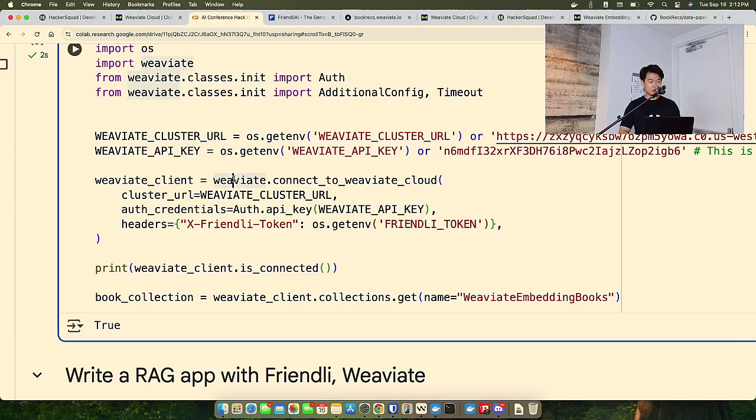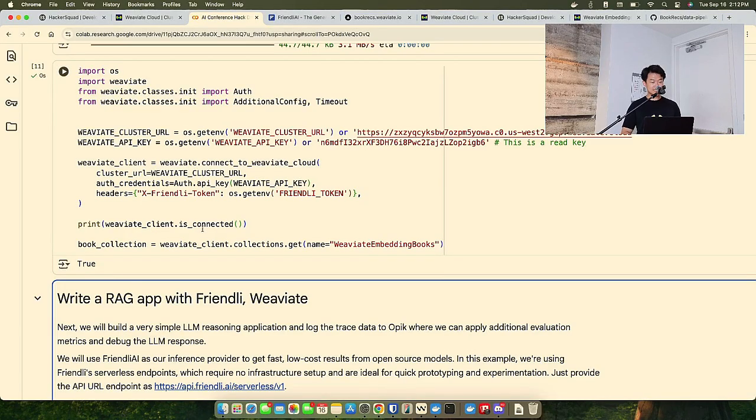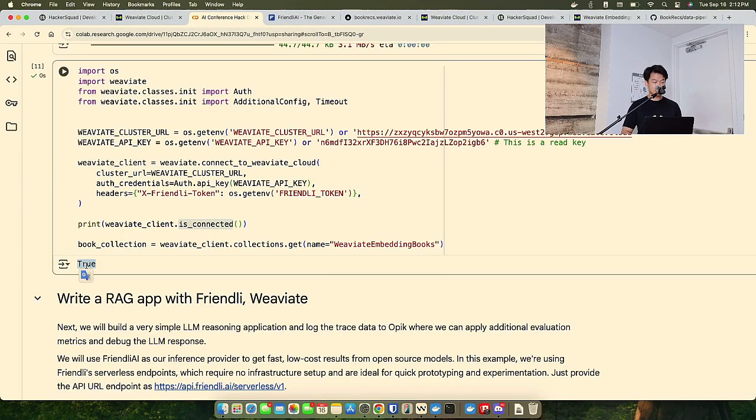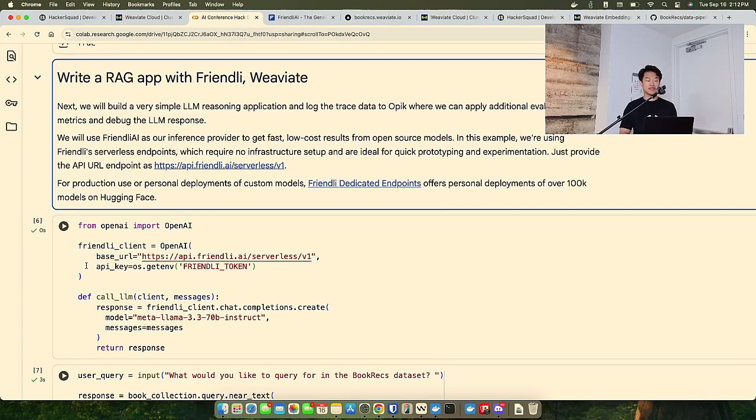Okay, so now that we've instantiated our Weaviate client, we're going to check if it's connected, and we're going to check if we can even get our collection. So let's actually run this. We run this. So Weaviate is connected. We got a true answer. And now we're going to write our very basic RAG application with Friendly and Weaviate.